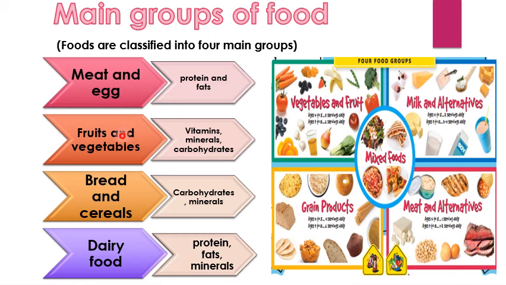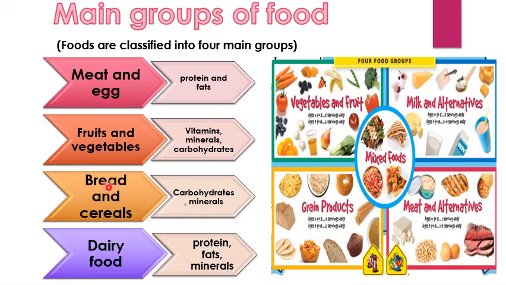Whenever we talk about fruits and vegetables, we must know that there are a number of the types of fruits and vegetables. All are having different nutrients, but mostly vitamins, minerals and carbohydrates. Almost all the fruits and vegetables are enriched with vitamins, minerals and carbohydrates, right?